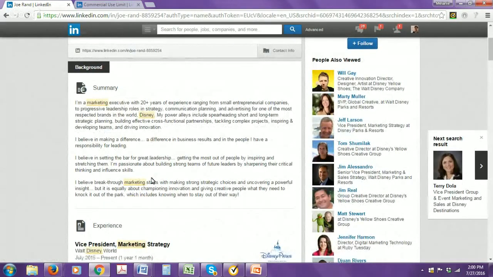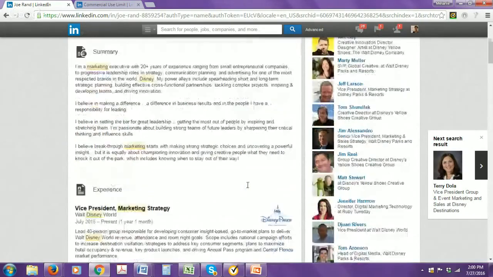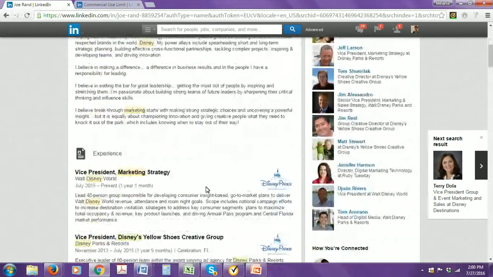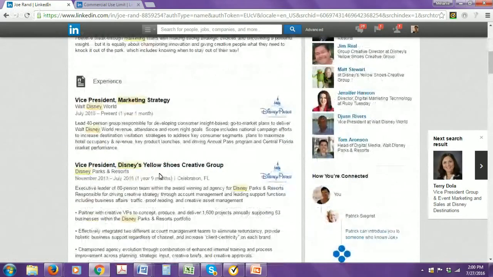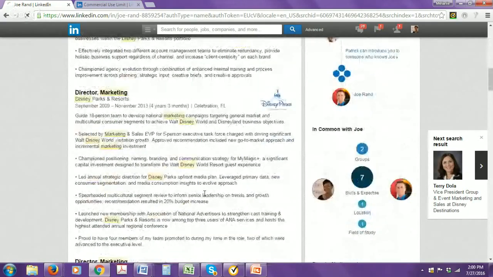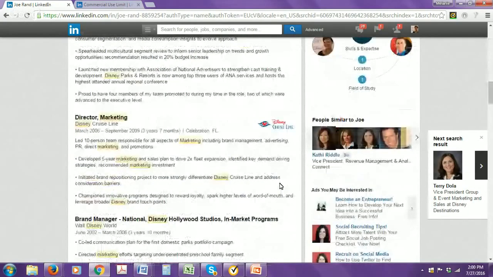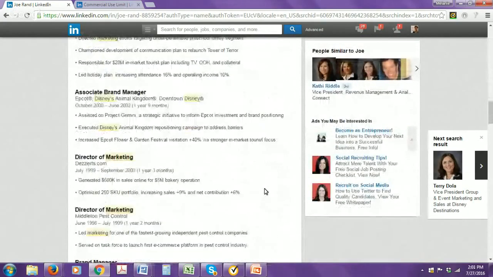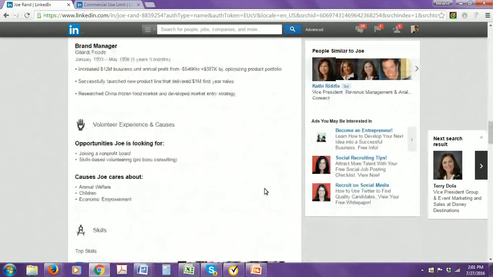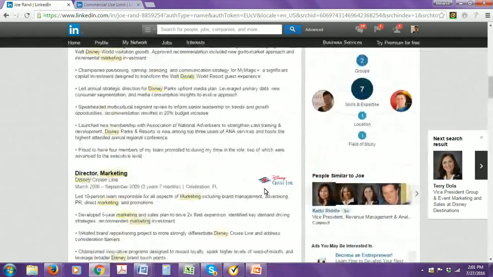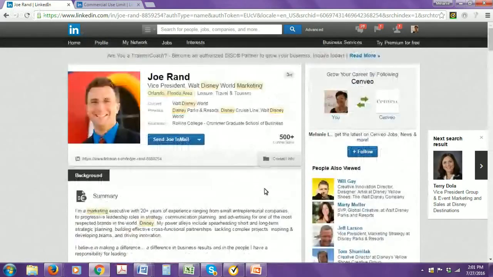Yes, that's great, deep stuff. He believes that breakthrough marketing starts with making strong strategic choices, etc., etc. He's been VP of marketing at Disney, VP of marketing Disney Yellow Shoes. So he's been at Disney for quite a while. Disney Cruise Line and all of that. So potentially, if Disney is a company you'd love to work for, then you kind of sort of have a common ground here with this guy, Joe.